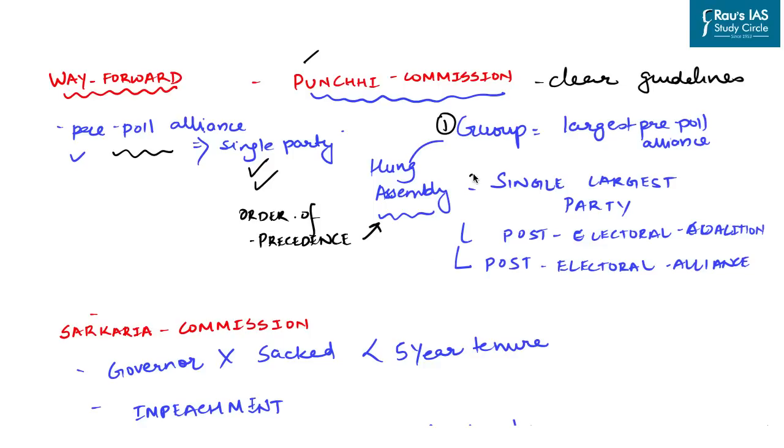The second position is to be given to the single largest party with support of others. The third in the order of precedence should be post-electoral coalition with all parties joining the government. And fourth in this regard should be the post-electoral alliance with some parties joining the government and the remaining including the independents supporting from outside.